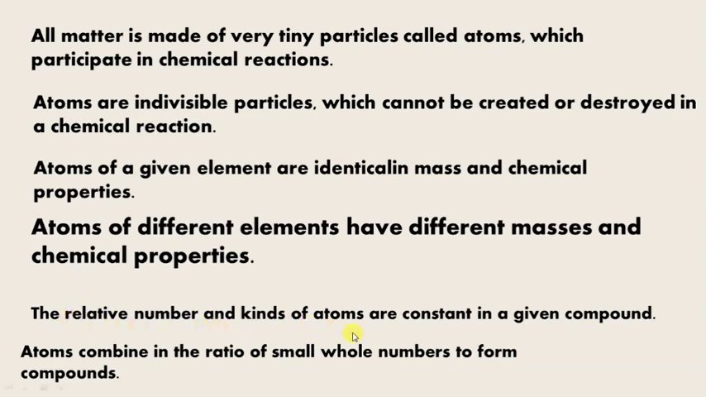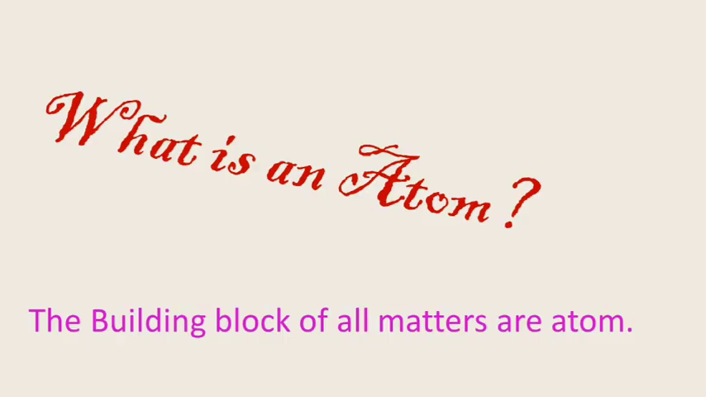The relative number and kinds of atoms are constant in a given compound. These are all assumptions which Dalton made. Atoms combine in the ratio of small whole numbers to form compounds. The ratio in which they combine is in whole numbers, it can't be a fraction like 1.2 or 1.3. It has to be a whole number so that the compound formed has mass equal to the reactants. So what is an atom?